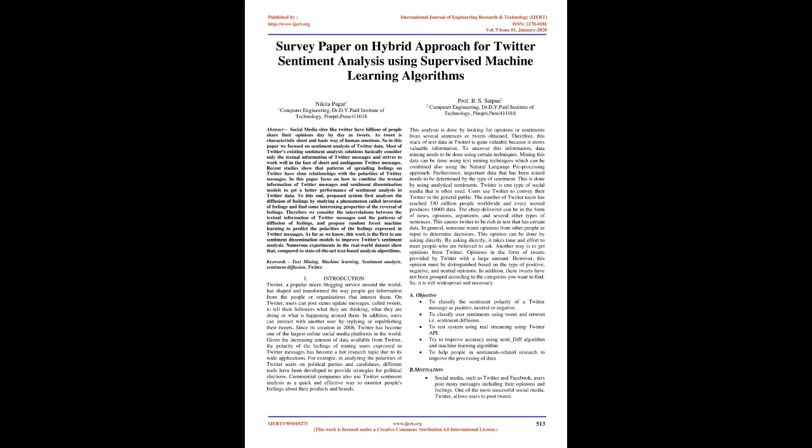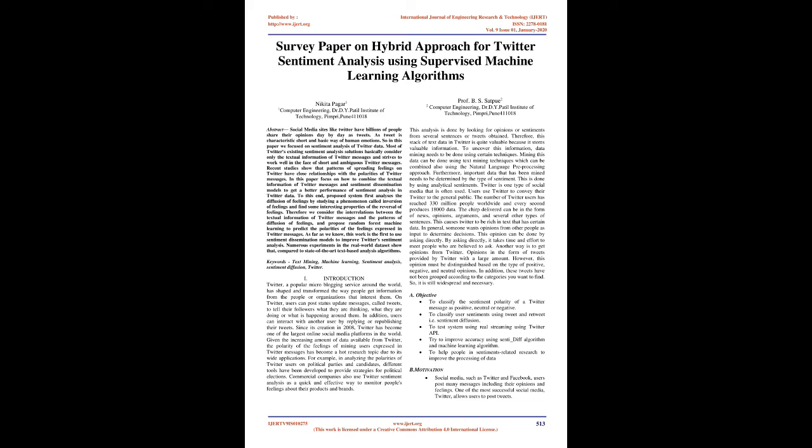Twitter, a popular micro-blogging service around the world, has shaped and transformed the way people get information from the people or organizations that interest them. On Twitter, users can post status update messages, called tweets, to tell their followers what they are thinking, what they are doing or what is happening around them. In addition, users can interact with another user by replying to or republishing their tweets. Since its creation in 2008, Twitter has become one of the largest online social media platforms in the world.